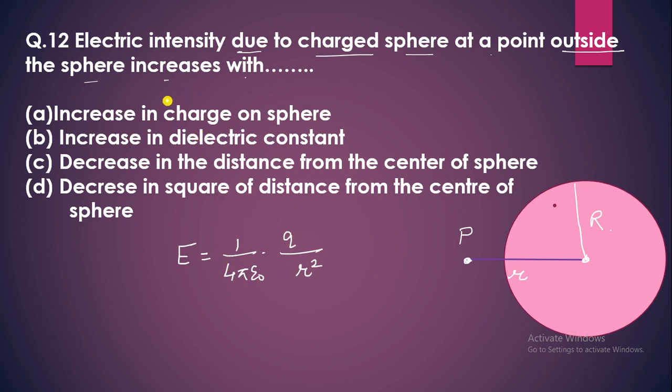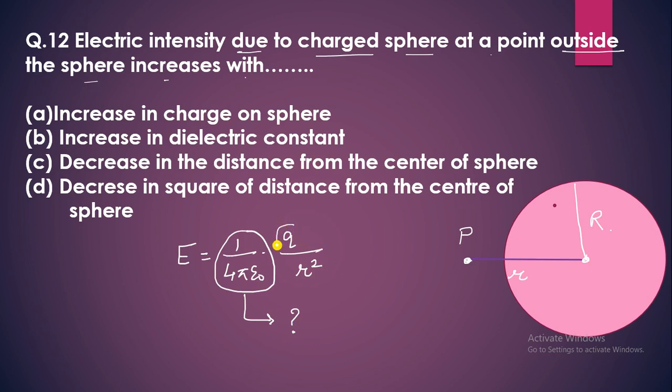Under which condition does the electric field intensity at a point outside the sphere increase? We know the value of 1 upon 4 pi epsilon naught is constant. What is the value of this constant? Write in the comment box.